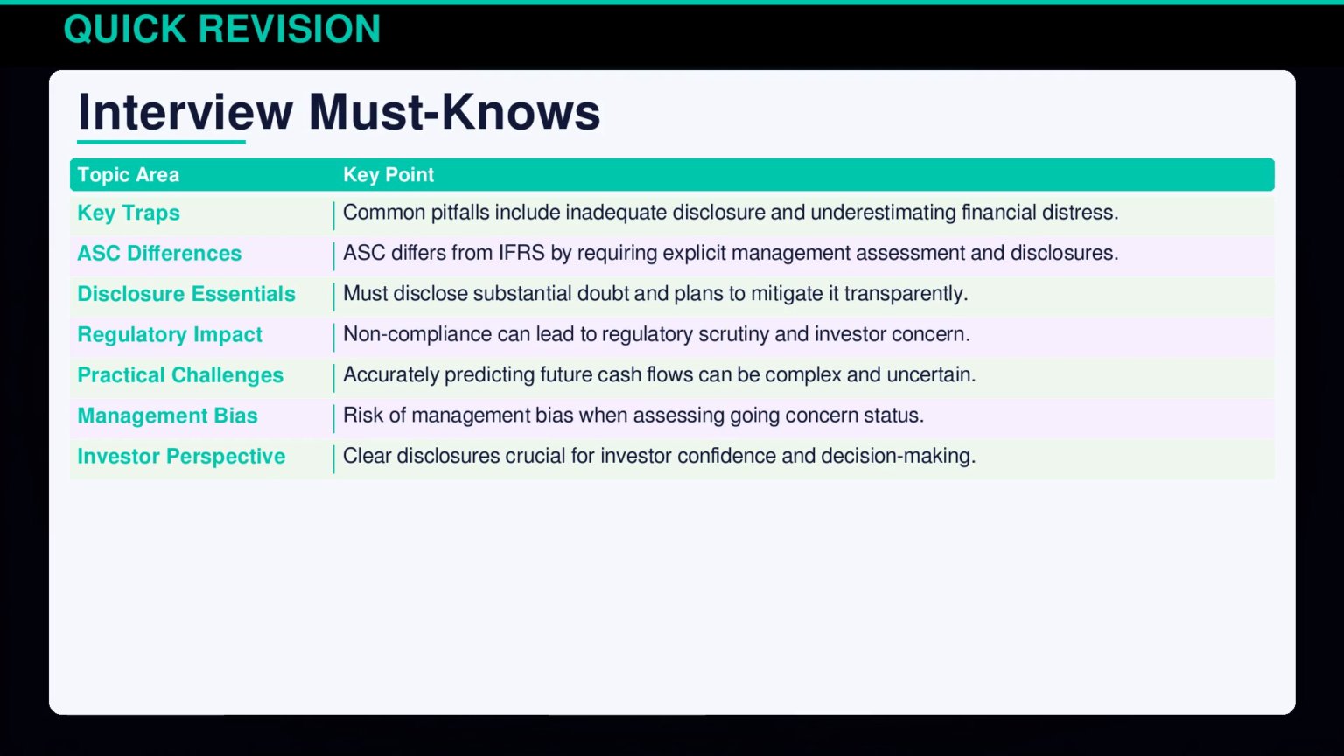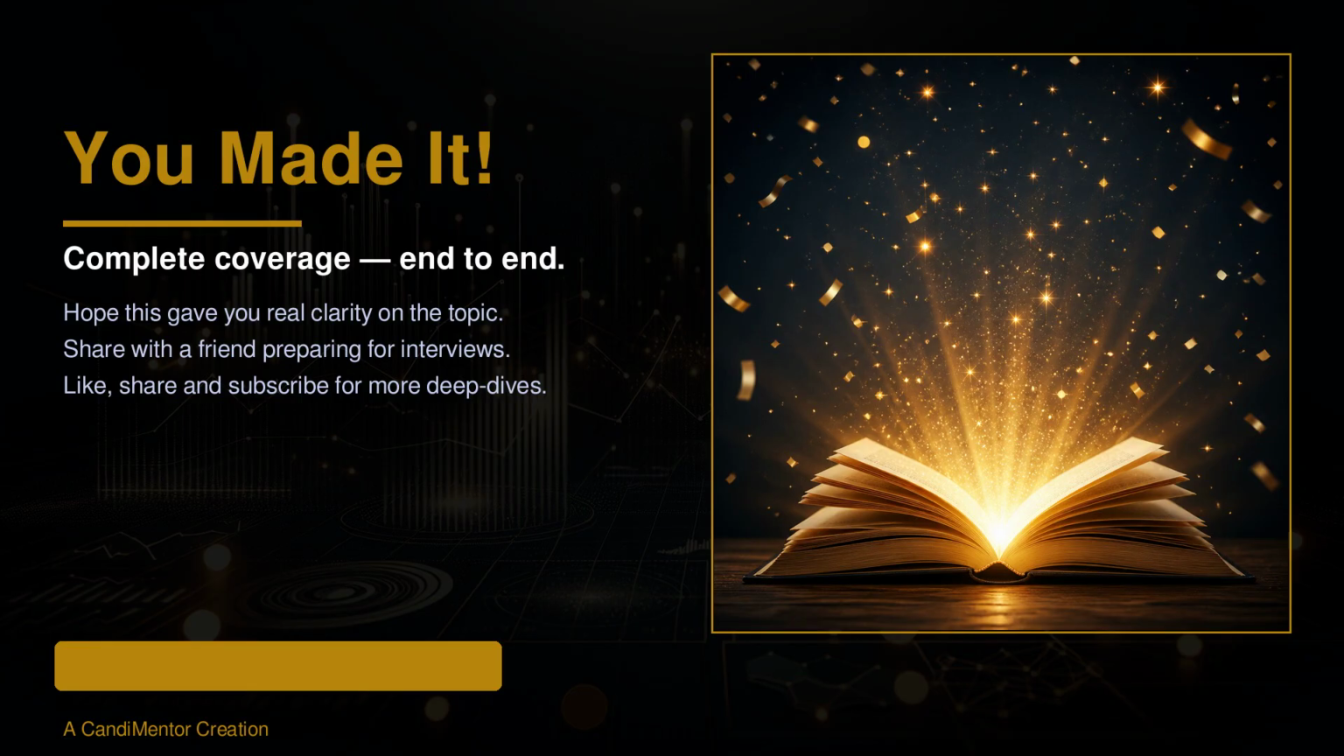Understanding the key elements of ASC 205-20 is vital for interviews. Key traps include inadequate disclosure and underestimating financial distress, while ASC differs from international financial reporting standards by demanding explicit assessment and disclosure. Practical challenges such as predicting future cash flows and the risk of management bias are common. Clear and transparent disclosures are essential to maintain investor confidence and comply with regulatory expectations. That's your complete guide to this accounting standard.